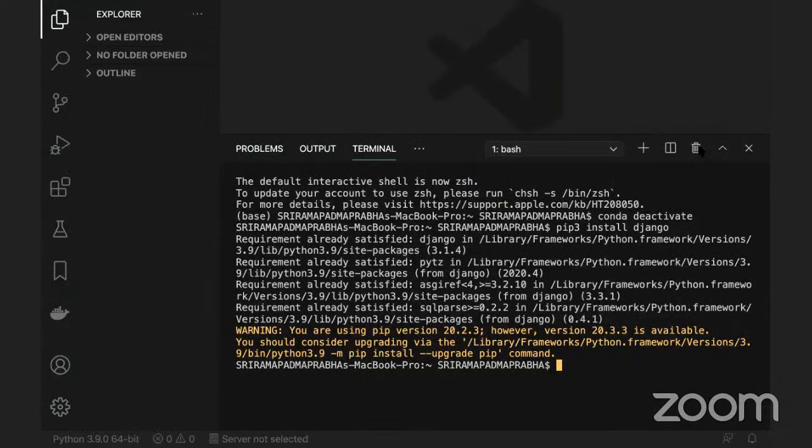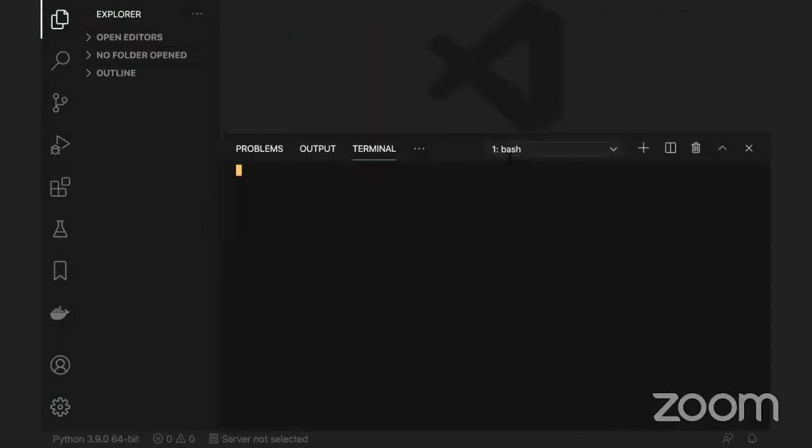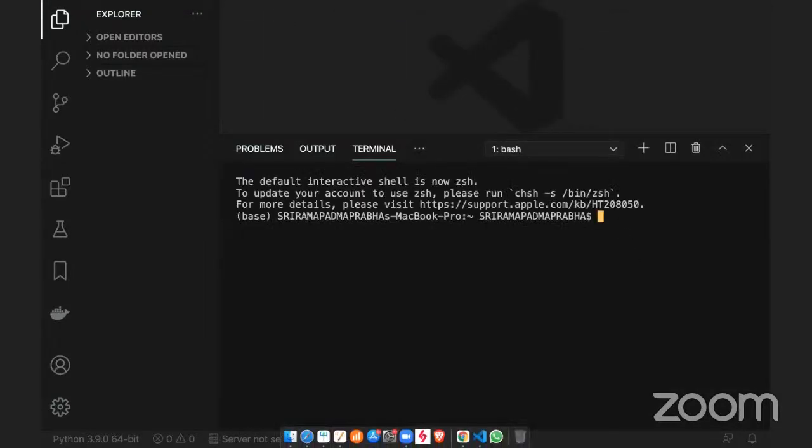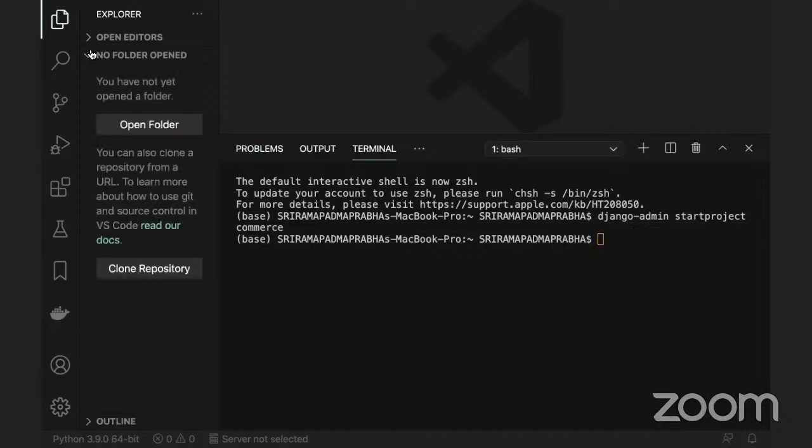I'm clearing the text and going to the terminal. I'm going to create a project here in my local. So django-admin startproject, and the project name, since we are building e-commerce, is commerce. I'm creating the project called commerce here, and basically it is created. Let me open the folder.